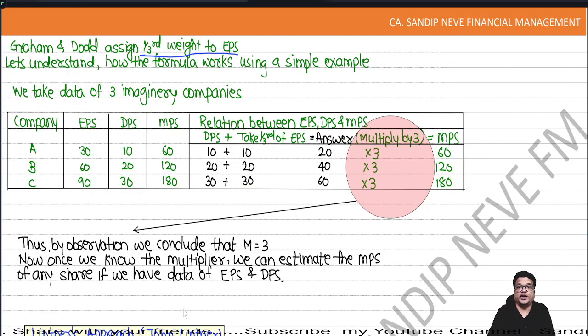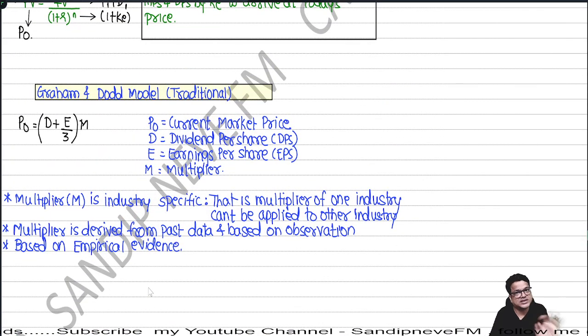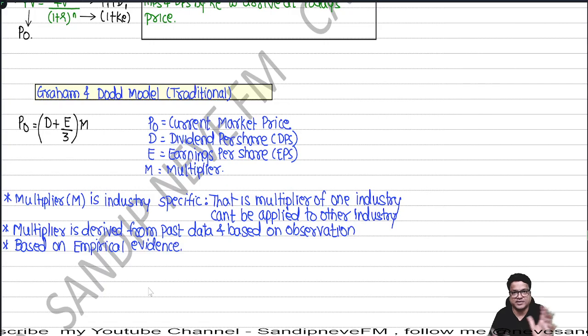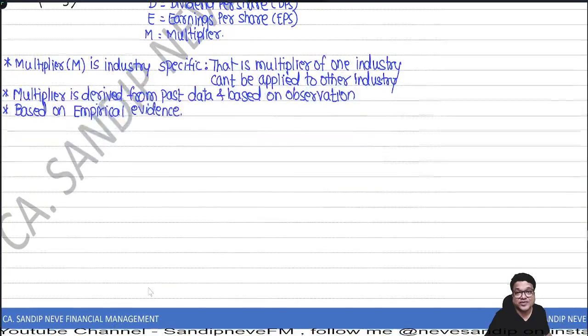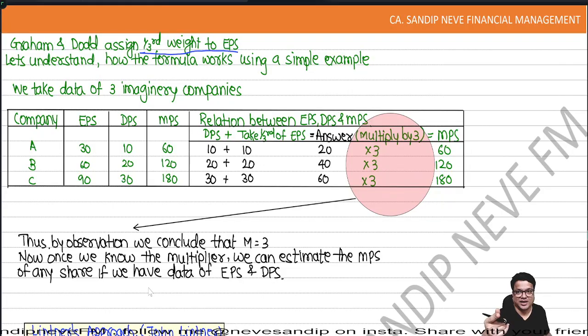From the students' point of view, the formula: P0 is equal to what? D plus E by 3, everything multiplied by M. But guys, for the sake of understanding, we should know this also. Very important. If you know this, then you can buy at this.